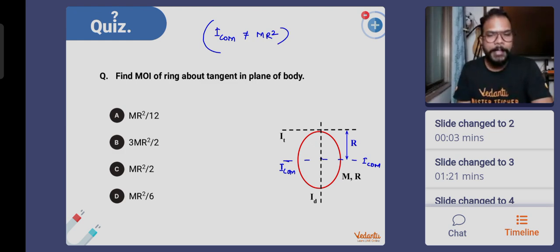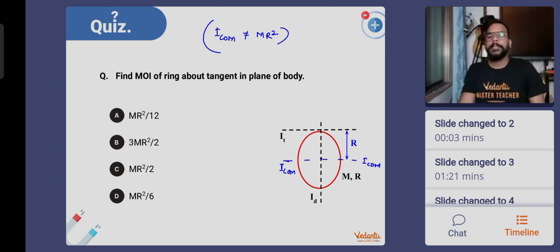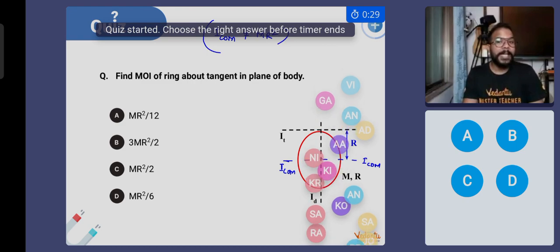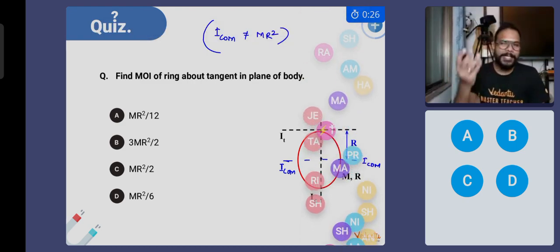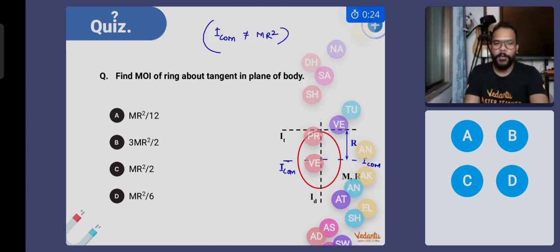Okay, giving you 30 seconds only, and your time. Parallel axis theorem you will apply, and the time starts in 3, 2, and 1. ICOM plus MD square is what you have to apply. ICOM plus MD square, because ICOM is something that you've already found, about one of the diameters. Okay, everyone.